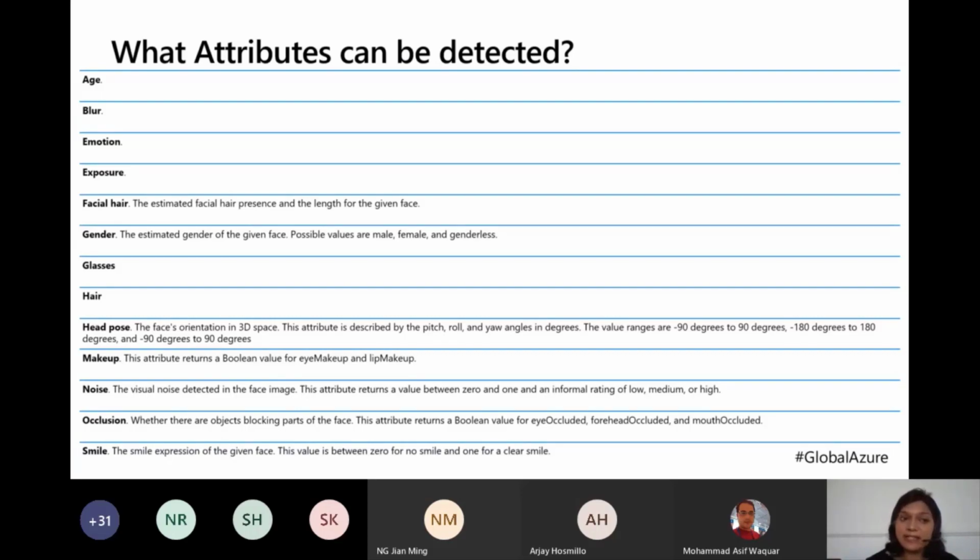We can see the age, and the blur factor: if it's a speed picture, or if the face is not very clear and the face rectangle does not represent the face very clearly, what is the percentage of blur we have. Emotion: happy, sad, neutral. Exposure to the sunlight. Facial hair, gender, glasses, hair, head pose. Now head pose is something very interesting and has implications, and running implications for that matter.